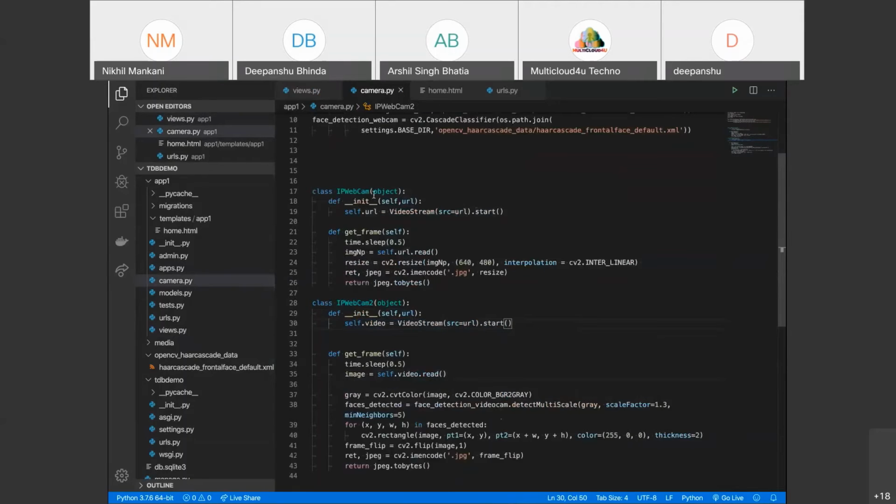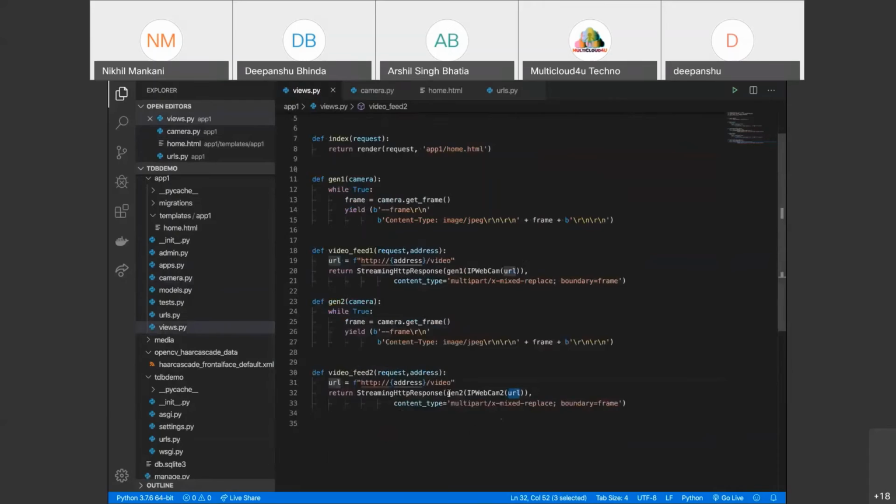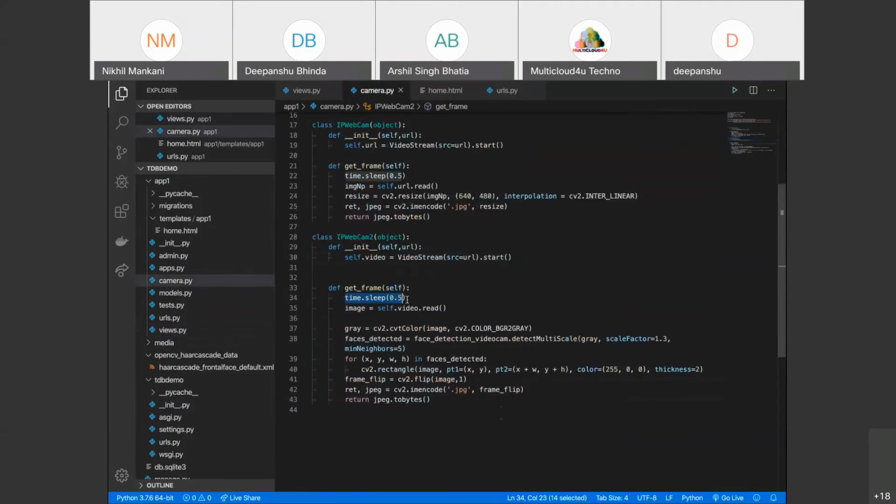Then it goes again here, because we have passed this camera to the function generate2. Now it goes to generate2 and captures the camera. In the while True loop, which is an infinite loop, it gets each and every frame with the camera class by calling the get frame function, which is this one, and it puts in a time dot sleep. This time dot sleep is introduced because sometimes, when multiple cameras are running, the feeds overlap and it gets a bit confused.